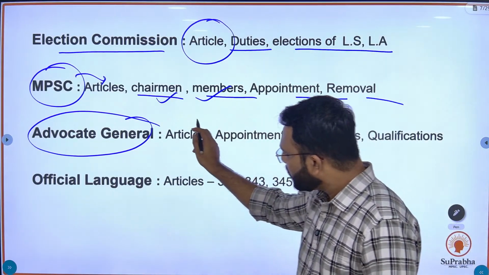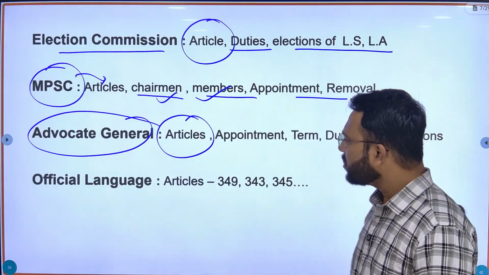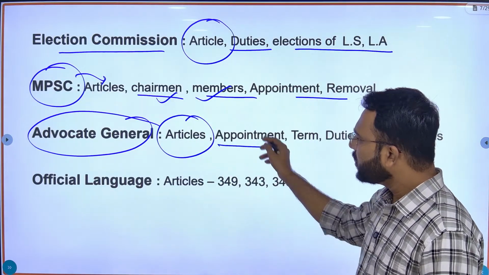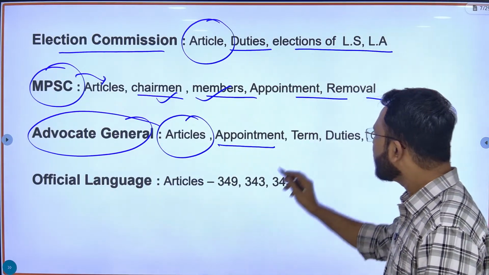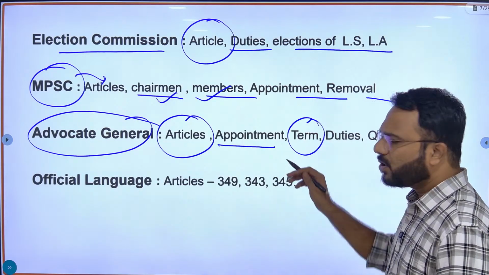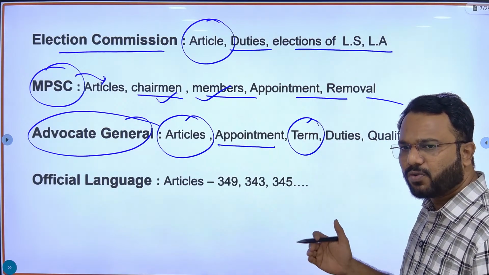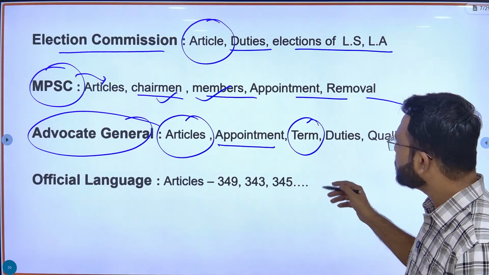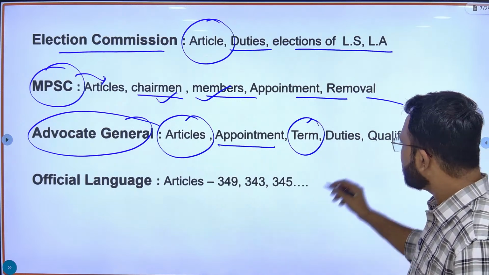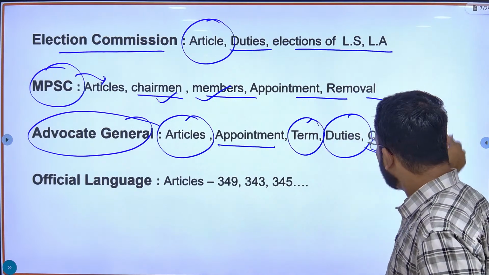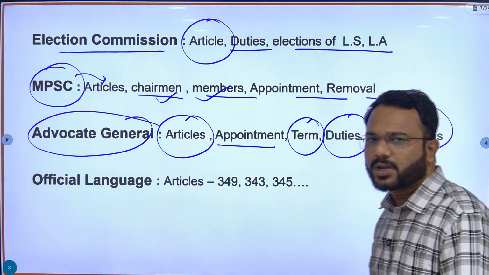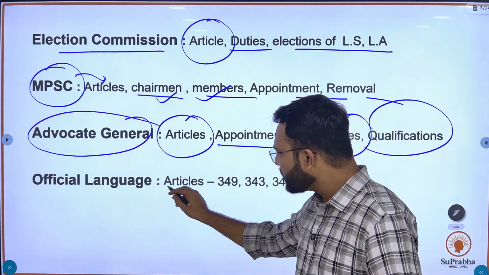So our questions are based on articles, appointment, that is, who appoints the Advocate General, what is his term, for how many years he serves as Advocate General, what are his duties and what are his qualifications. Okay, official language.